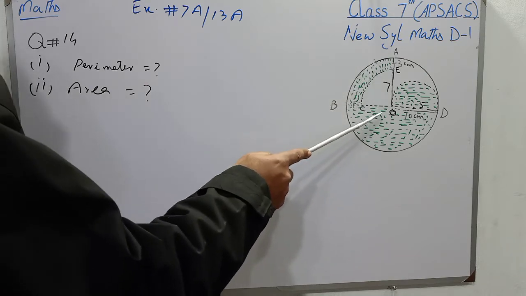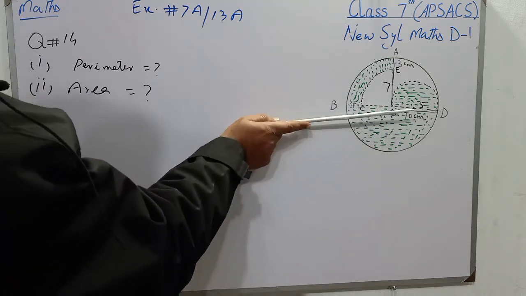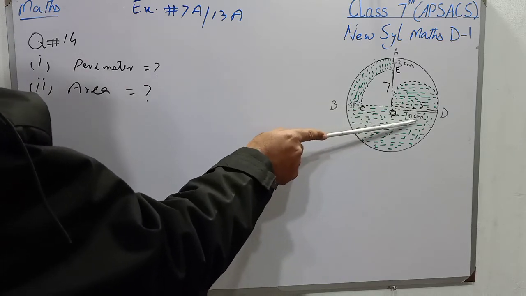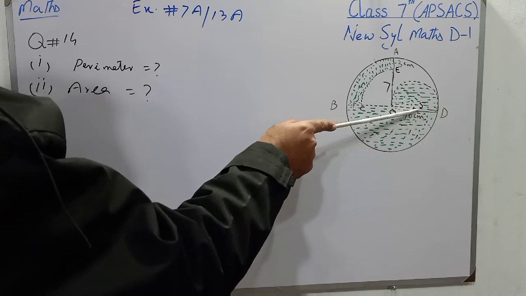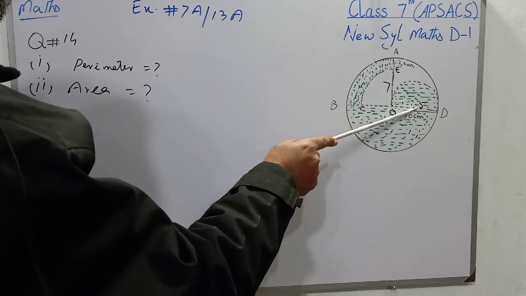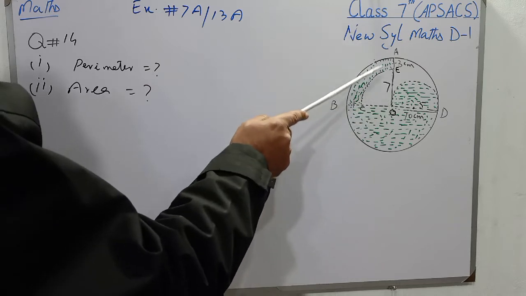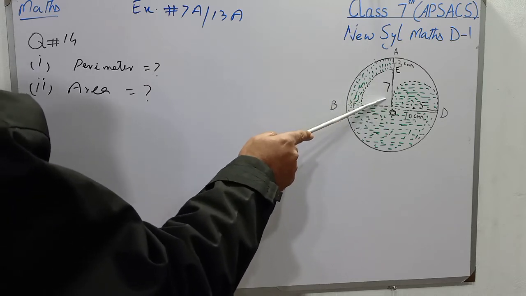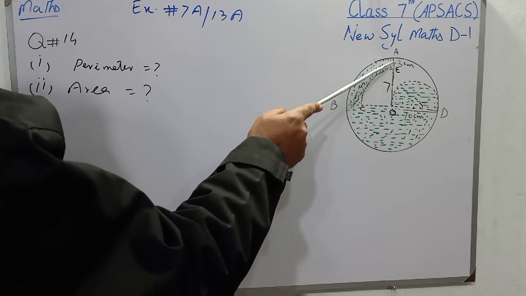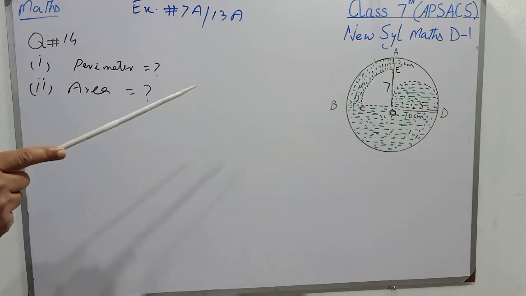So for finding out the area of shaded region, we will divide this figure into three portions. One is DOB, I mean to say the below half of the circle whose radius is 10 centimeter. So first we will find the area of large semicircle, then the area of the small semicircle whose radius is 5, and then the area of large quarter, and then the area of small quarter circle, and then we will subtract the smaller quarter circle's area from the largest quarter circle area, and that will be the area of the shaded region.